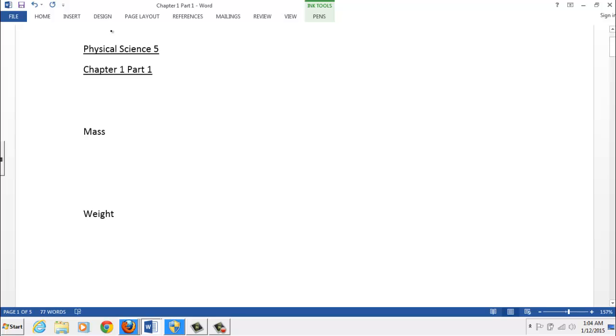Some key concepts are mass and weight, and you should be familiar with their differences. Let's see, mass, one definition might be a measure of the amount of matter.